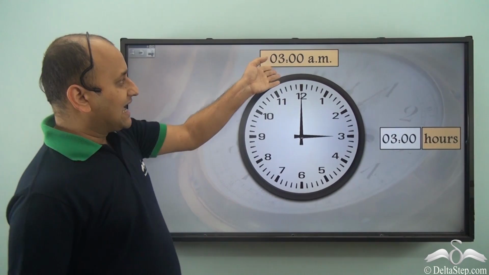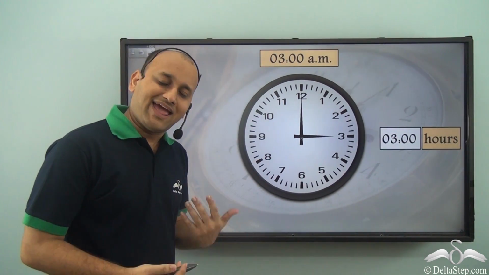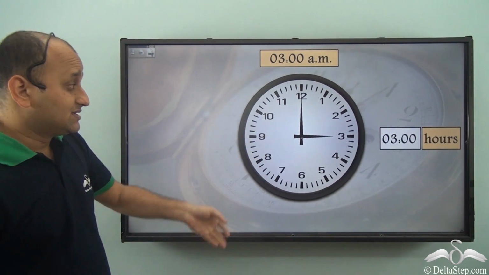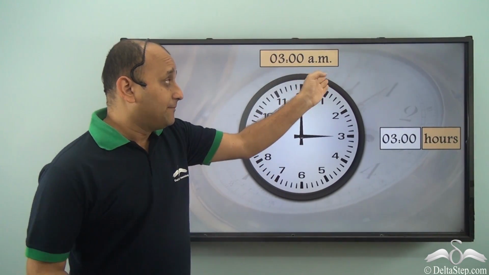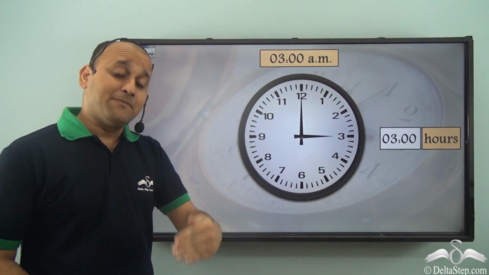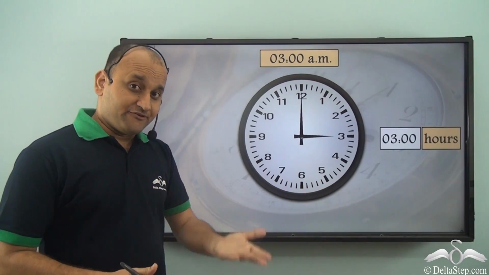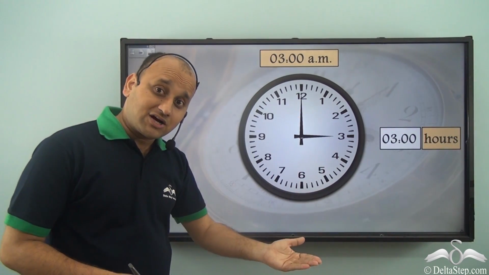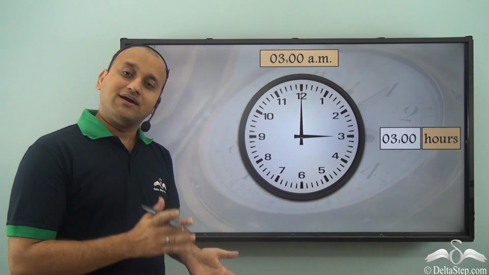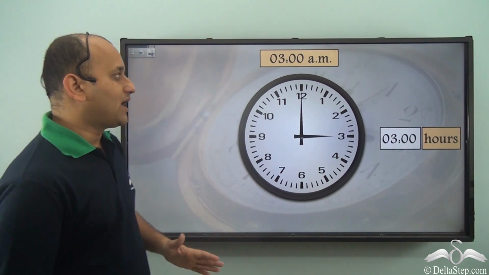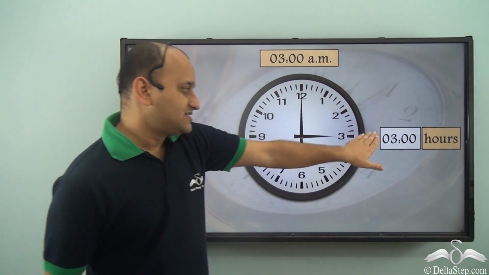Now, what if the time is 3 AM? Well, you don't require any conversion, because when we say 3 AM, we are talking about time before noon. And before noon, both the 24-hour clock and the 12-hour clock show the same hours. So there is no conversion required. If it is 3 AM, it's 300 hours.